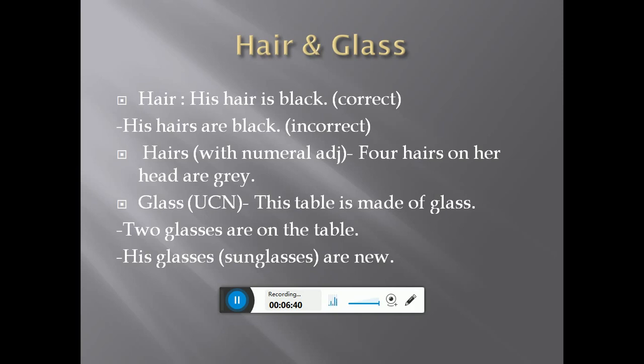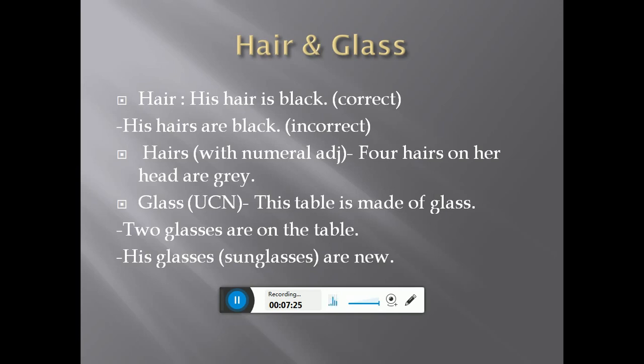Next is glass. Glass is also uncountable when we are talking about glass as a material noun. When glass is a material noun, it is considered an uncountable noun. This table is made of glass. Made of glass means glass is used here as a material noun and we use the word glass only. Second one is 2 glasses are on the table. When we talk about 1 glass, 2 glasses, then it is countable. When it is countable, it takes a plural verb with it and it takes s or es with them. So 2 glasses are on the table.